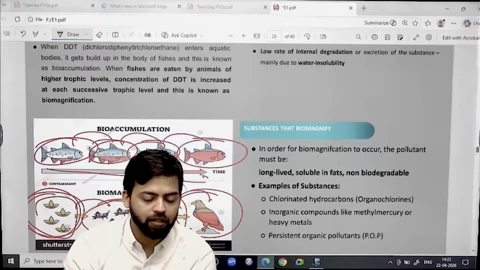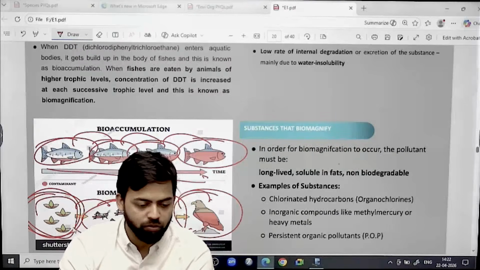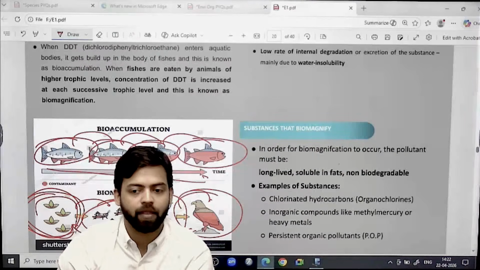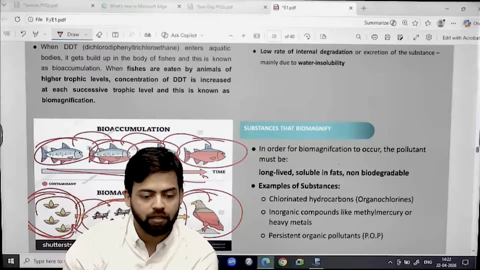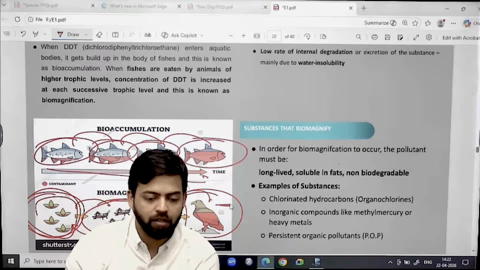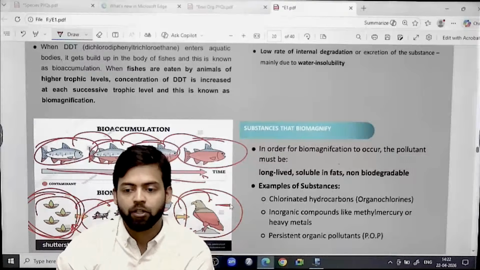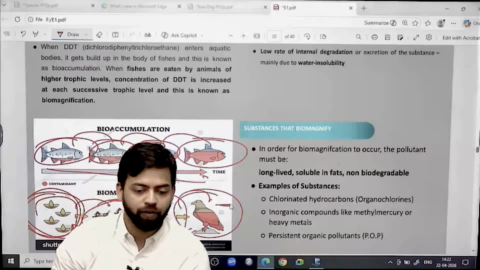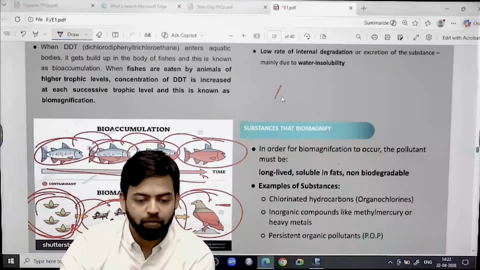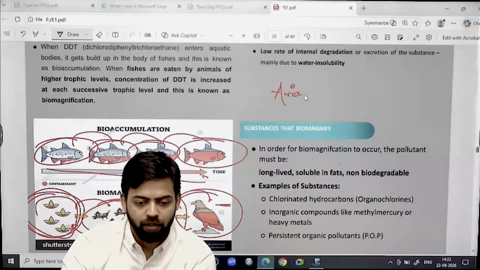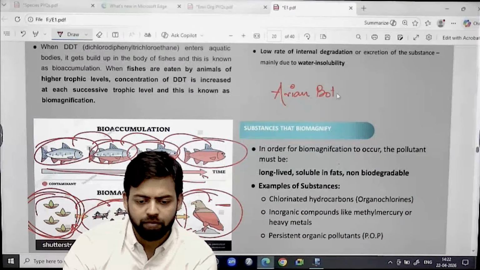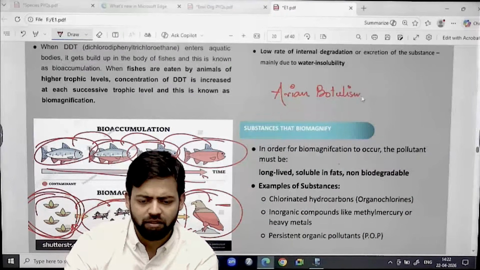Even when this scavenger doesn't consume this pesticide-containing grass, it will die. For example, you might have heard the case of avian botulism. You remember avian botulism? I think we have discussed this.